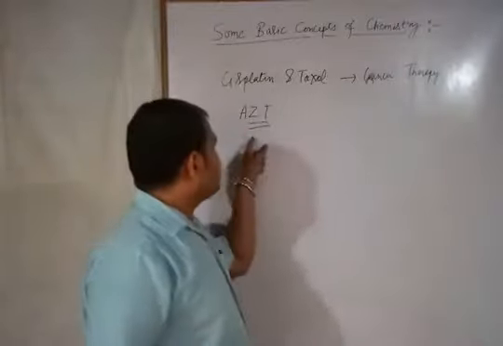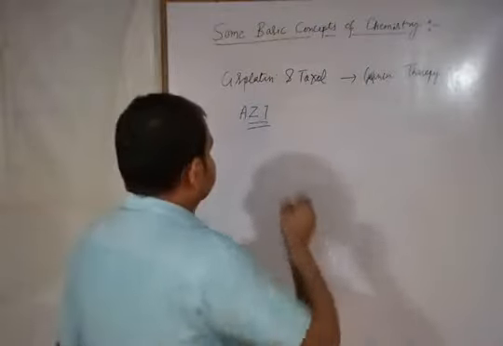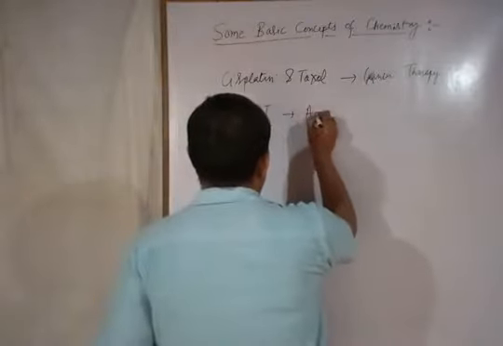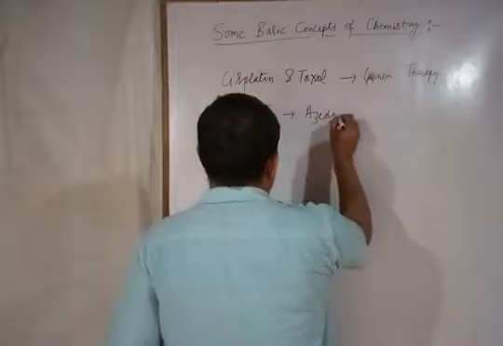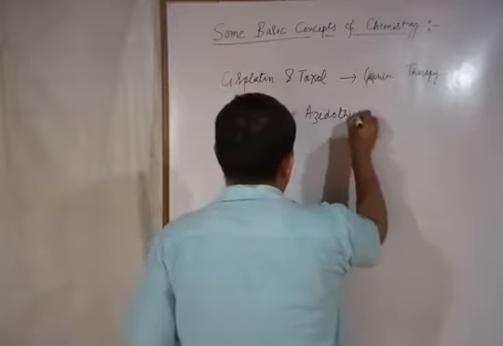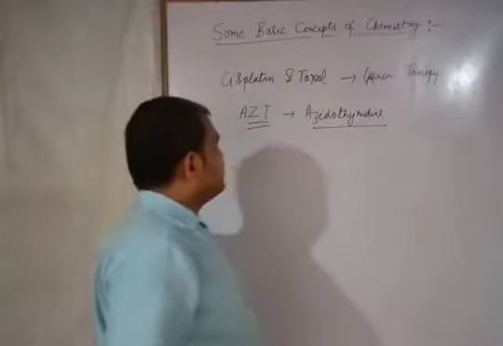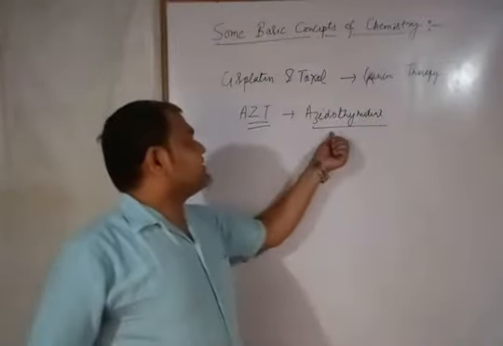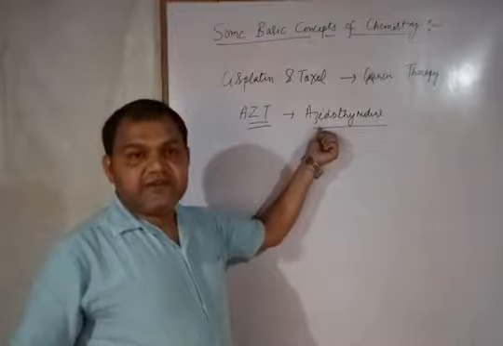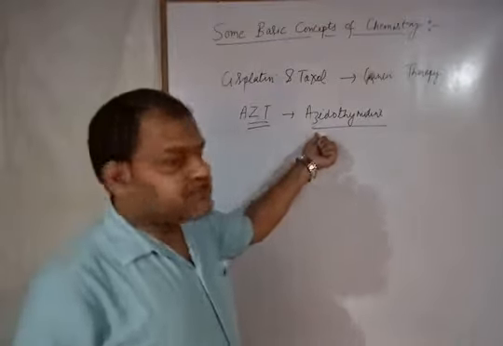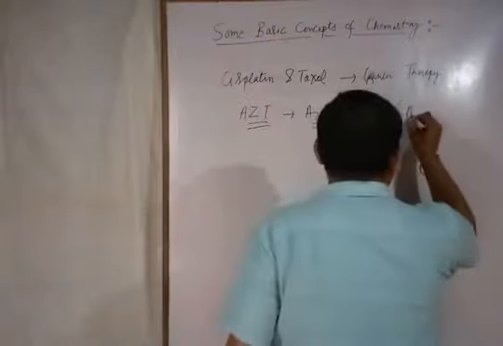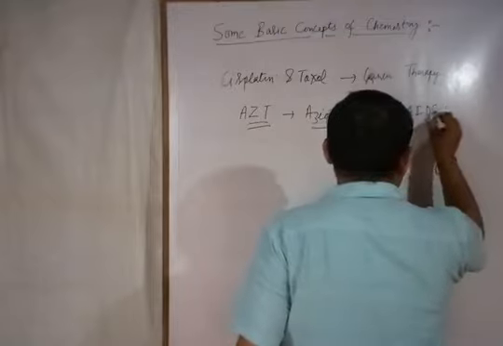What is the full form of AZT? That is azidothymidine. So this is also a drug which is used for the treatment of AIDS patients, for patients who are suffering from AIDS.